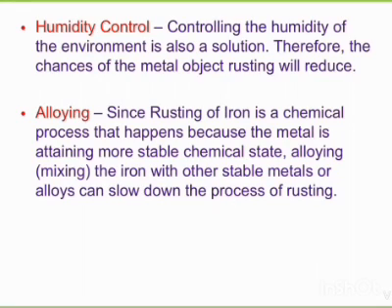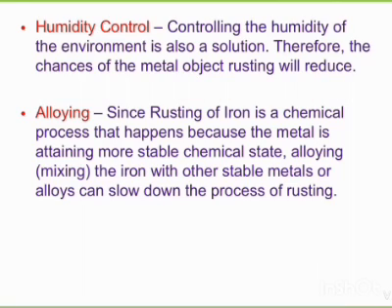Now the third one is humidity control. We can easily control rusting by controlling the humidity of the environment. Therefore, the chance of a metal object rusting will reduce.